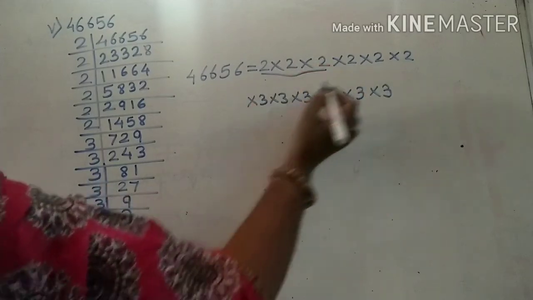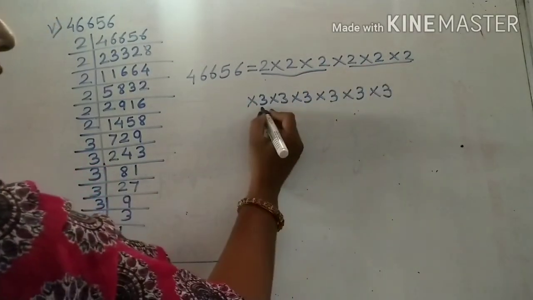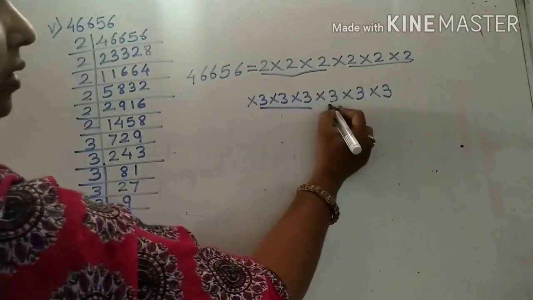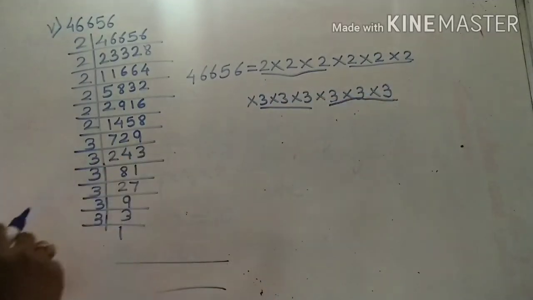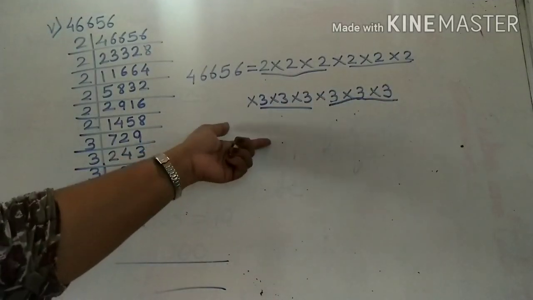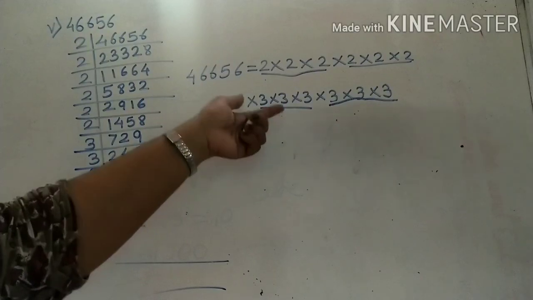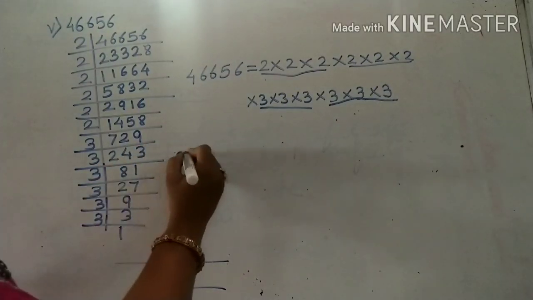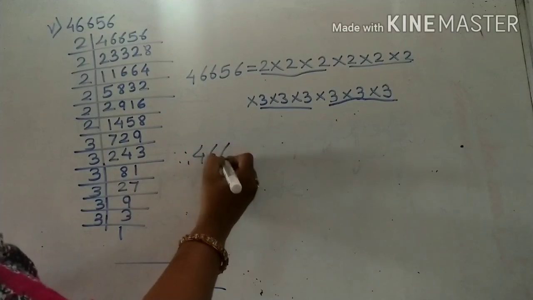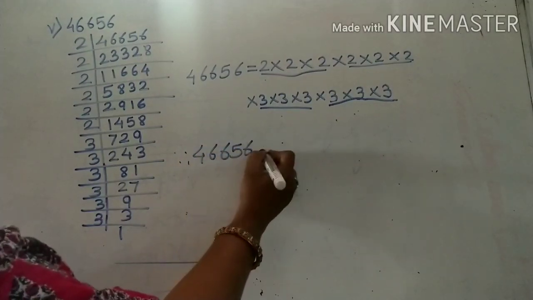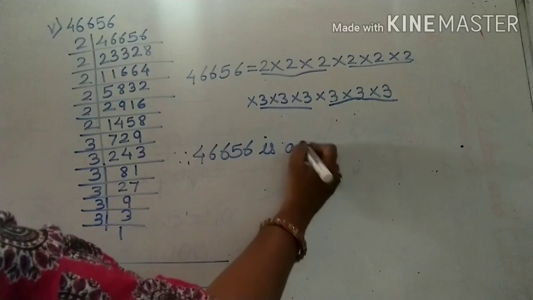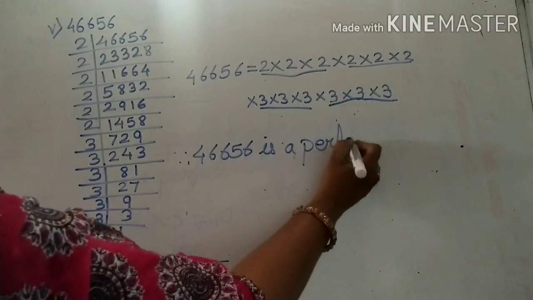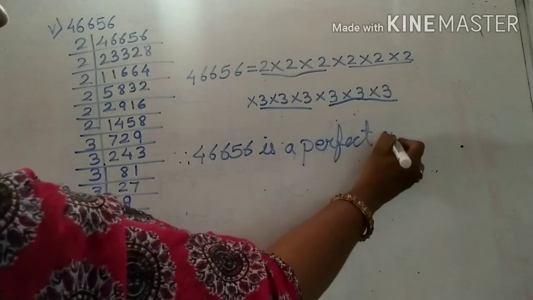This is one group, this one is second group, this is third group, and this one is fourth group. Means here all the factors are grouped into triplets of equal factor. Therefore 46,656 is a perfect cube.